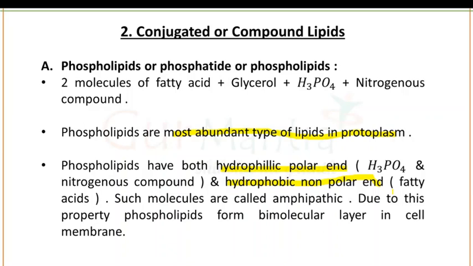Due to this property, phospholipids form the bimolecular layer structure in the cell membrane. This is a very important point: phospholipids are amphipathic in nature and have both polar and non-polar ends.